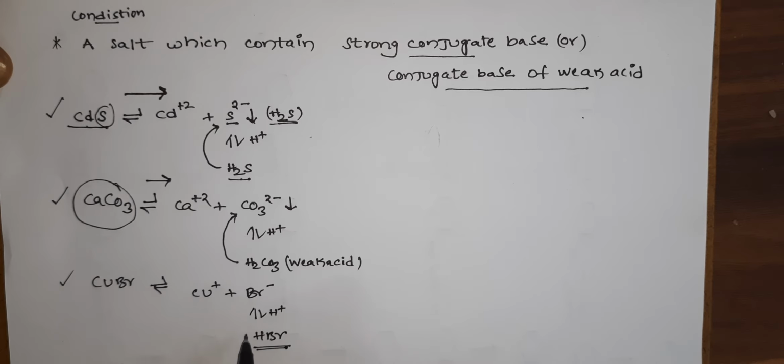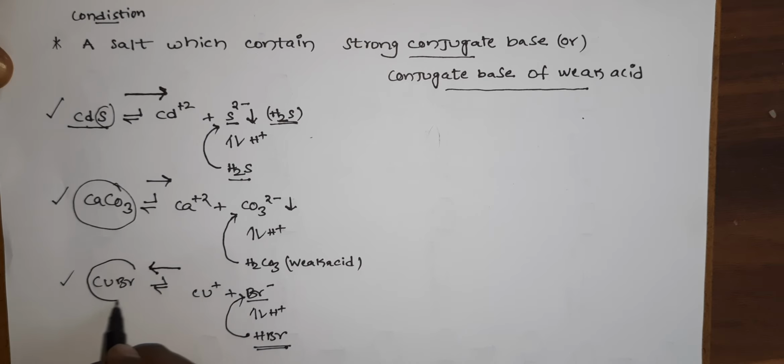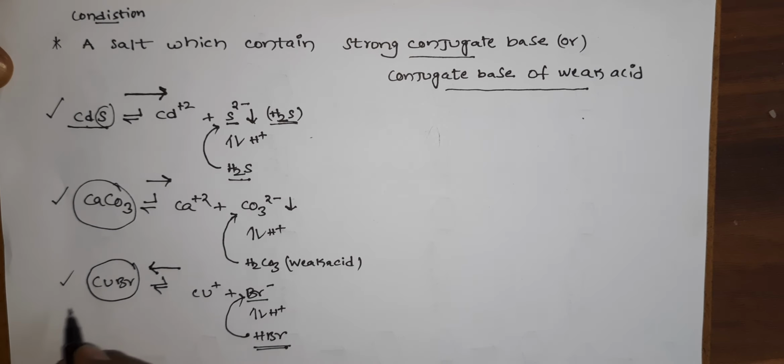The whole HBr is again converted into Br-. The concentration of Br- remains the same in solution, so the equilibrium shifts in the backward direction. CuBr remains the same in the solution, hence the solubility of CuBr in acidic solution decreases.